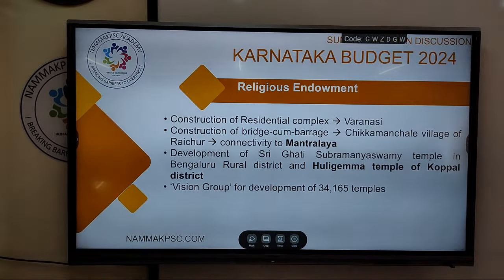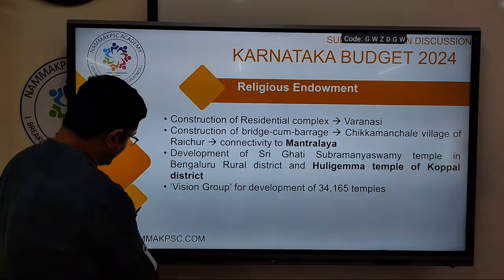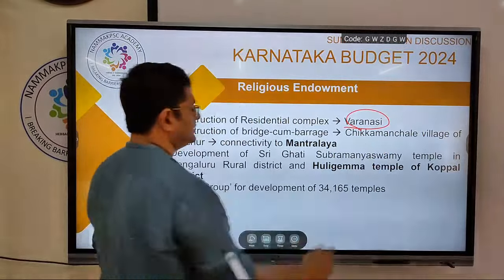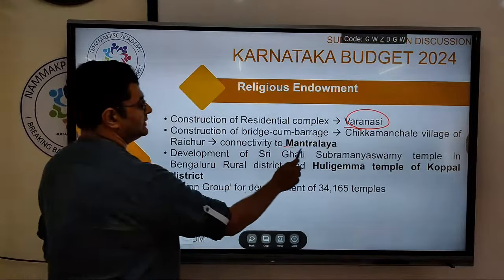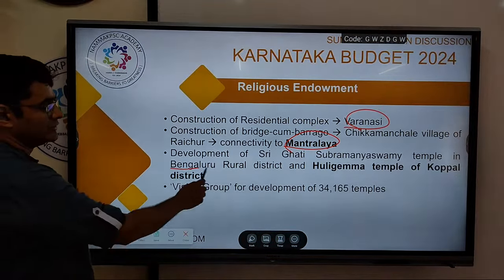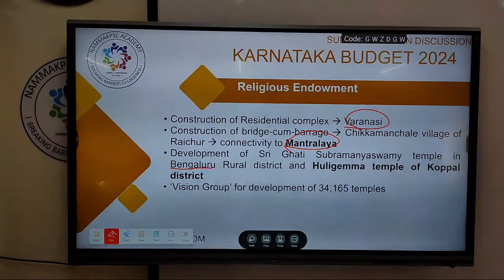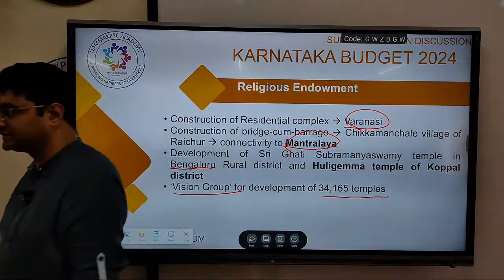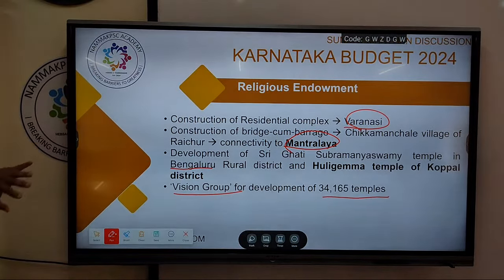And as part of revenue itself, religious endowments, some funds have been allocated for construction of a residential complex in Varanasi, in Mantralaya, then the Subramanya temple in Bengaluru rural, the Puligemma temple in Koppal district, and a vision group for development of 34,000 temples across Karnataka.